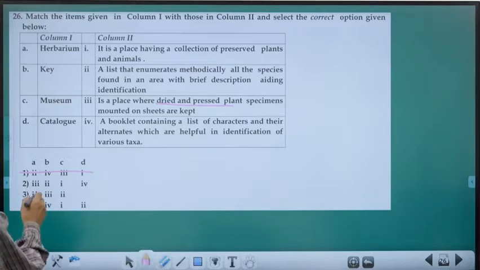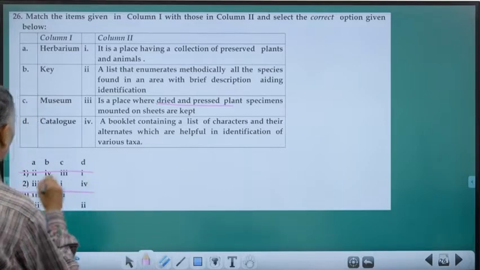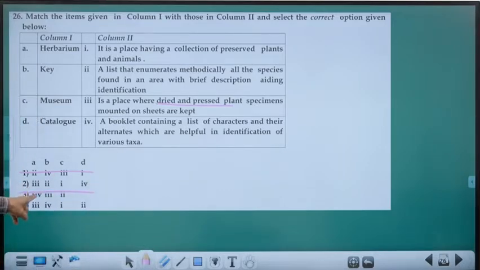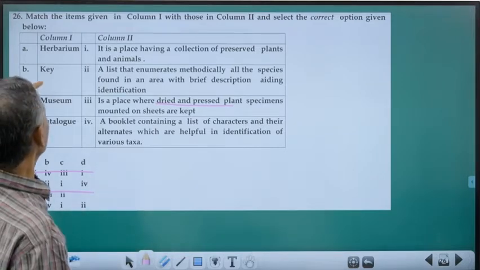Here also there is a confusion. It should be 1, 4. A is 1. So we have to eliminate it. We eliminated 1 and 3. They cannot be the answers. It can be either 2 or 4. Then key. What is a key?